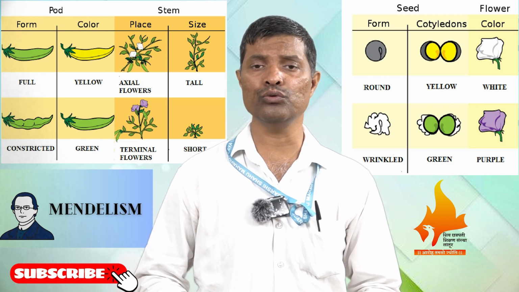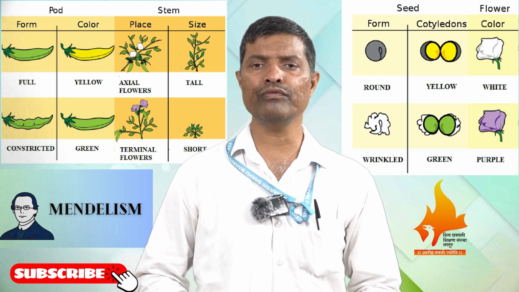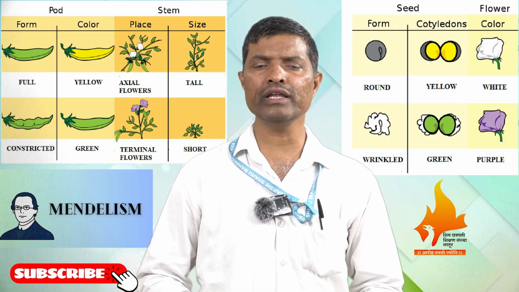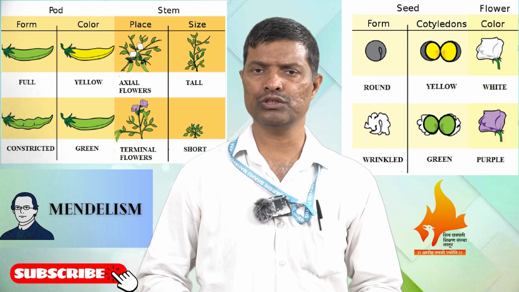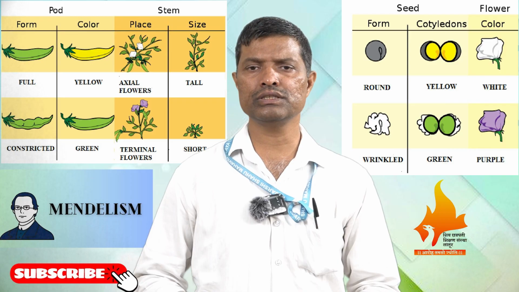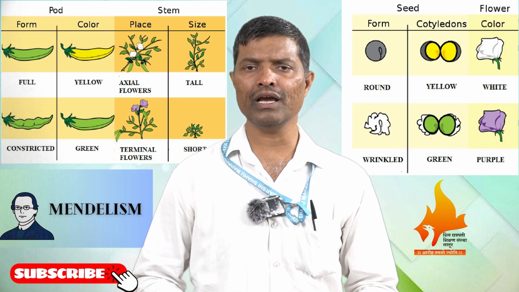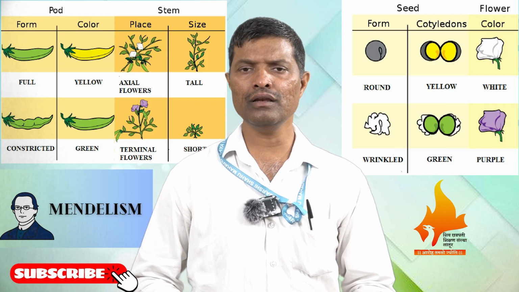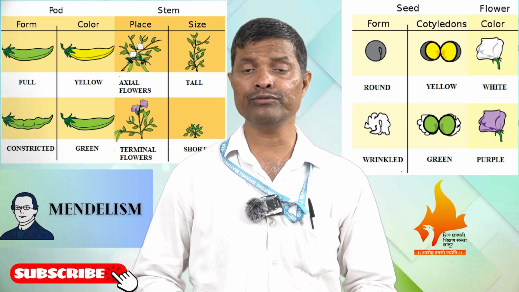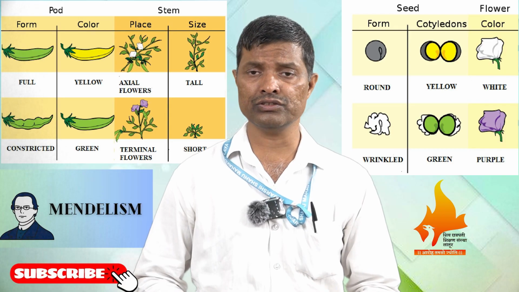and the other character may be recessive. So Mendel tried to verify what happens when we self all the F1 progeny amongst themselves to get the F2 generation. After selfing the F1 progeny, Mendel got the F2 progenies, and they had a very interesting result.